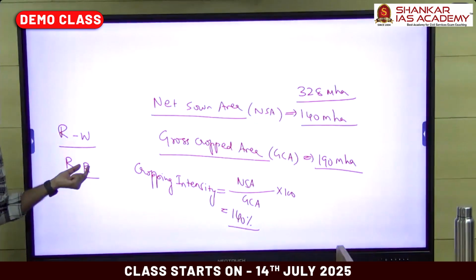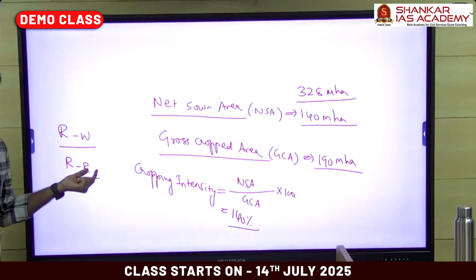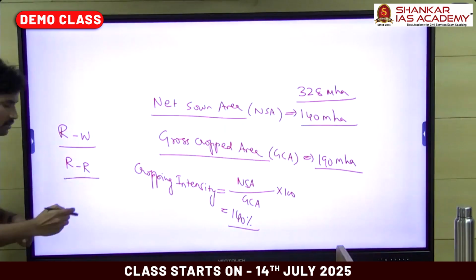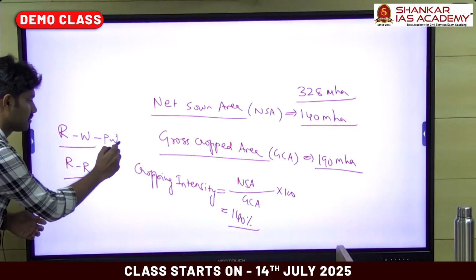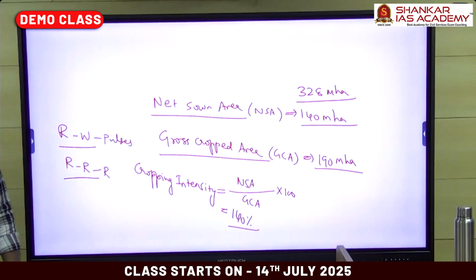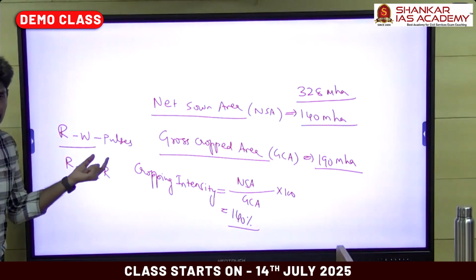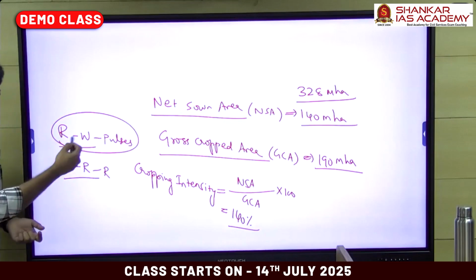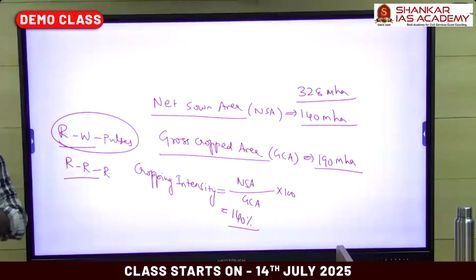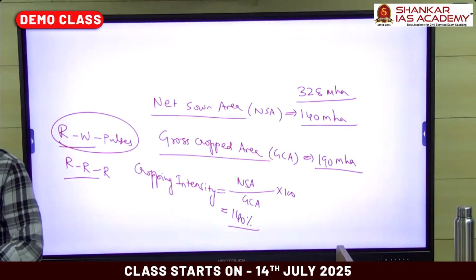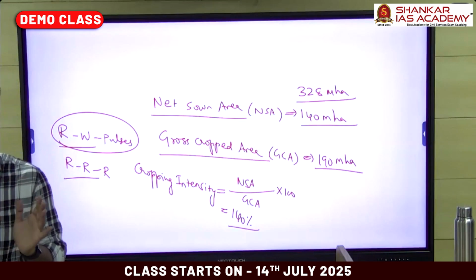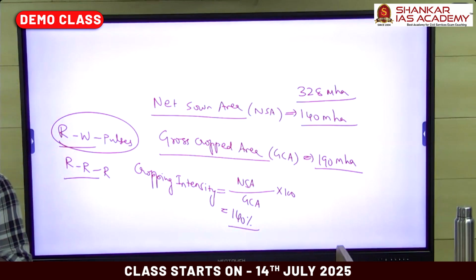But in some areas, if enough water sources are available, they go for even a third crop. In some areas, after rice, they go for pulses as the third crop. So in a single year, 3 crops are possible. The first season is the Kharif season, the second is the Rabi season, and the third is the summer season. So in a single year, the farmers can cultivate crops 3 times.